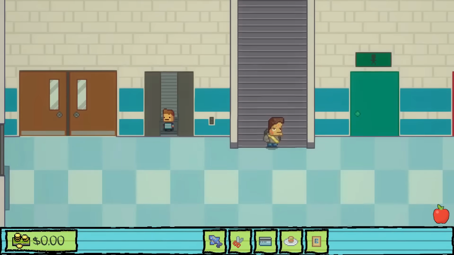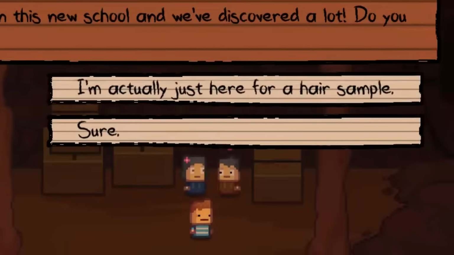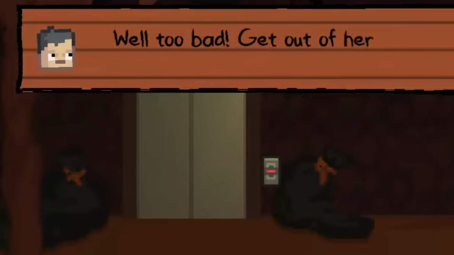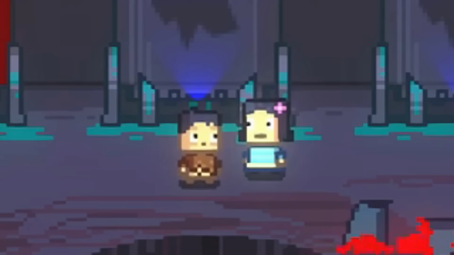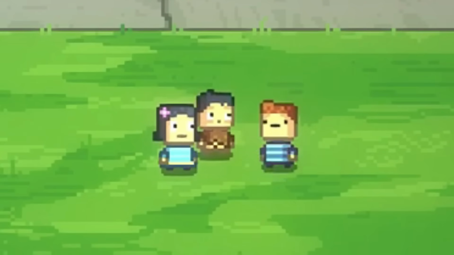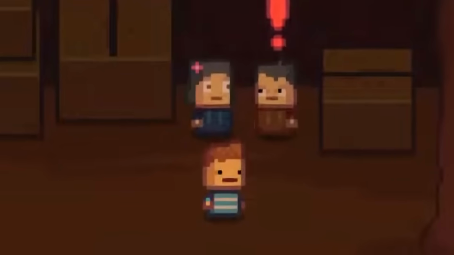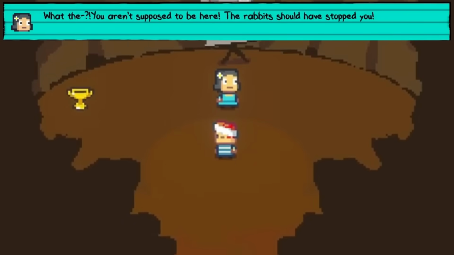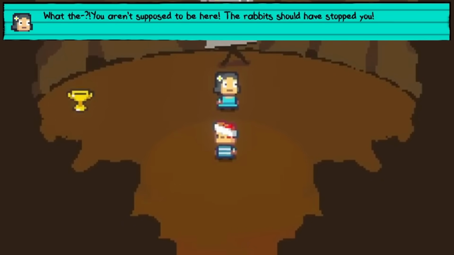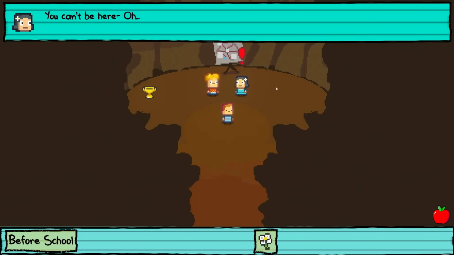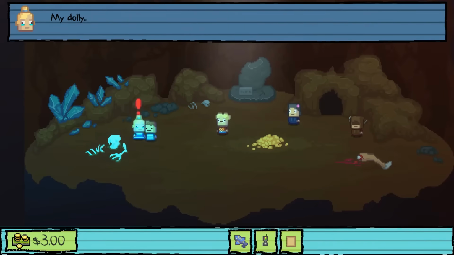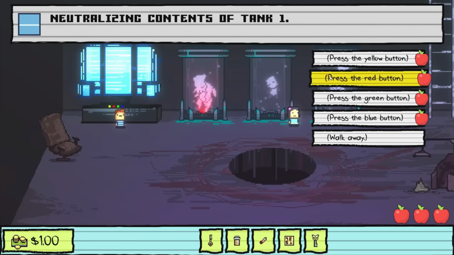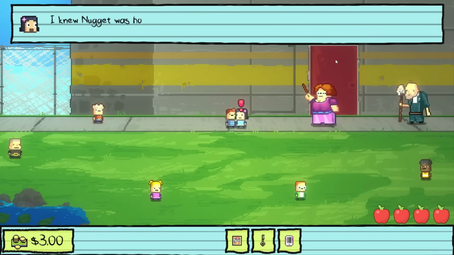Taking the elevator down to the underrooms, we meet Billy and Lily and try to get hair samples from them only for them to refuse, mentioning thinking that they could trust us because we had the secret plush, though not because we saved them in Kindergarten 1. Do they not remember that? Speaking of, Lily seems oddly hesitant with us in Kindergarten 3, and only becomes willing to let us in on the plan if Nugget is there, despite us having been the main catalyst in the 2 other endings. Nugget wasn't even really involved in the rescue in Kindergarten 1, other than the note.